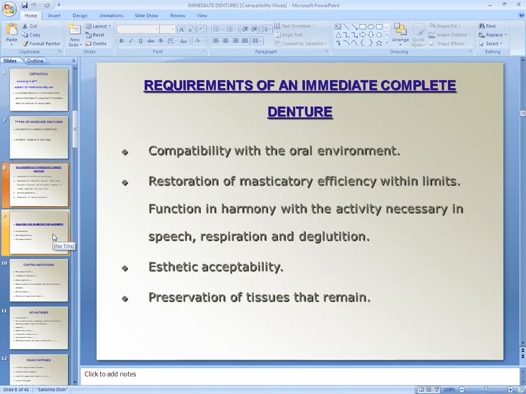So these are the requirements for the complete immediate dentures. The denture must be compatible with oral environment. It should restore the masticatory as well as speech and respiratory efficiency, and it is aesthetically acceptable, with preservation of the tissue that remains.